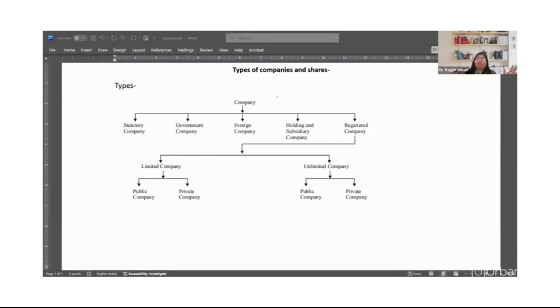Now, government company, as per section 617 of Companies Act of 1956. See, this provision has been given in the earlier Companies Act also.